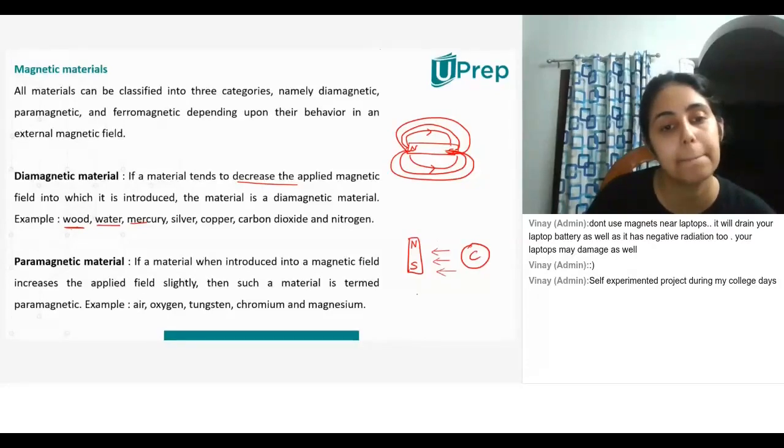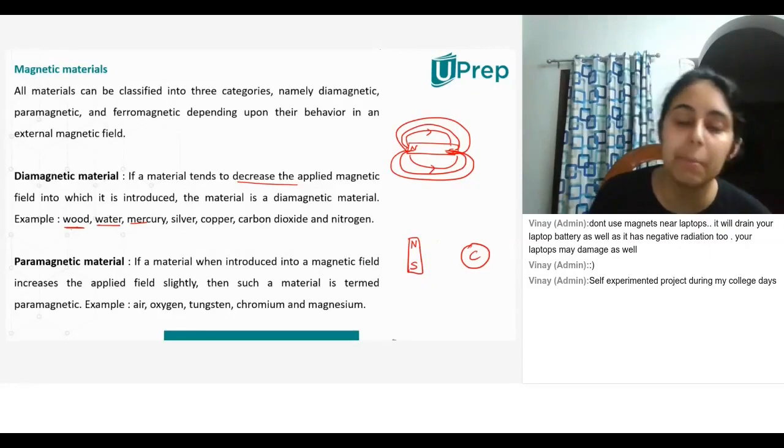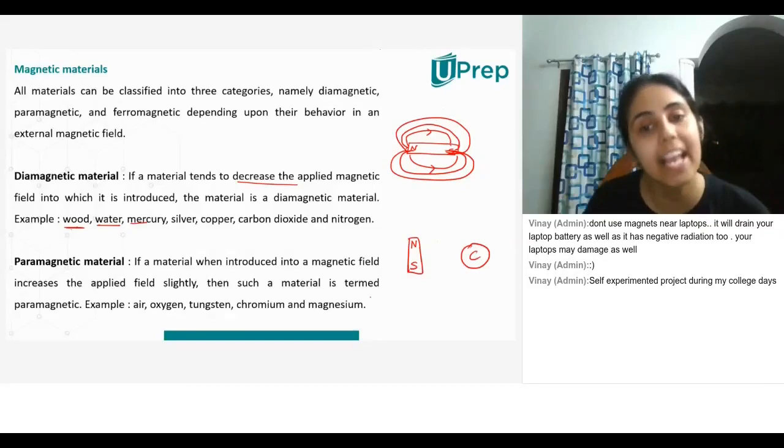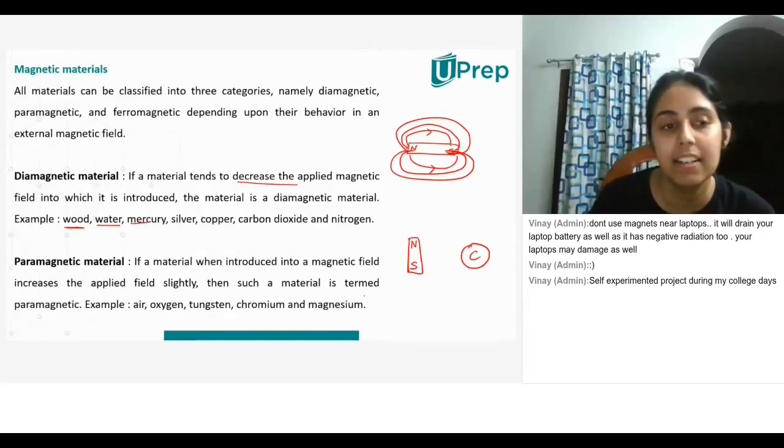Is it the same for when we put it, like I have achieved for the water? For that moment only it will happen. Yes, only for that moment. Same thing, paramagnetic material. Because what happens once I remove it from the water, then what is the material between the magnet and the coin? Air. Air, exactly.